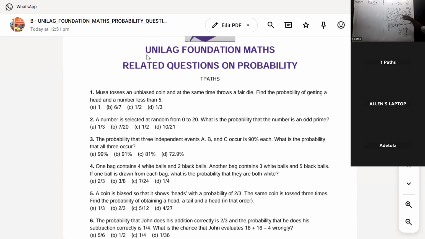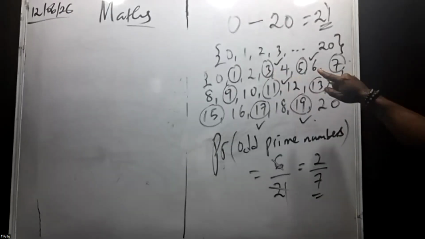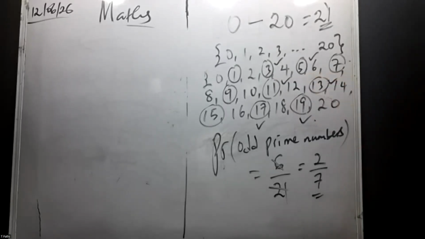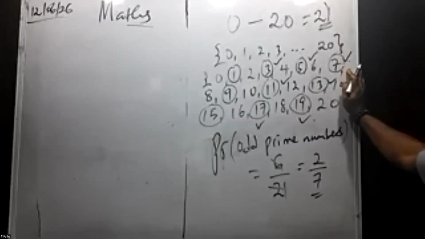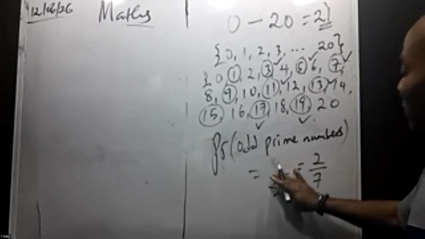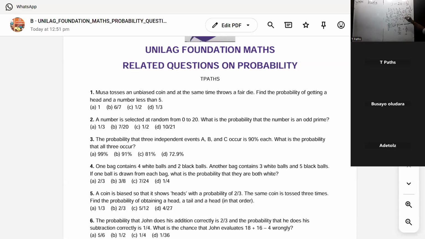So we have 3. We have 5. We have 7. So 7 over 21. 7 over what? 21. Sorry, 7 was not counted. So we have a total of 7 over 21. We have 3, we have 5, we have 7, we have 11, we have 13, we have 17, we have 19. So that makes 7 over 21. 7 in 21 is 3. So it's 1 over 3. That is the answer.